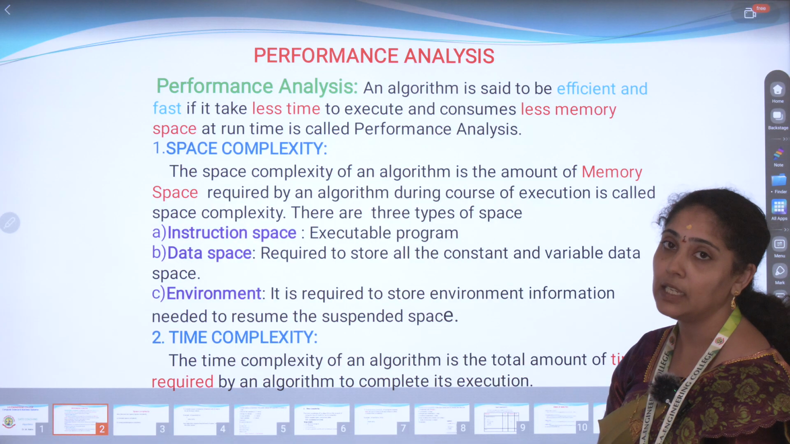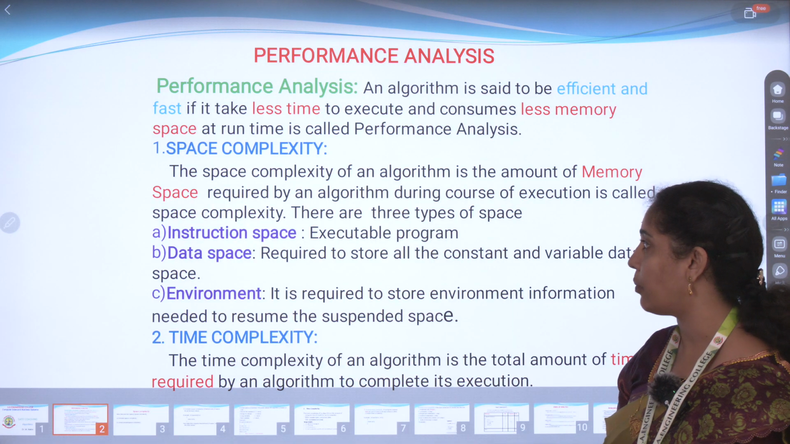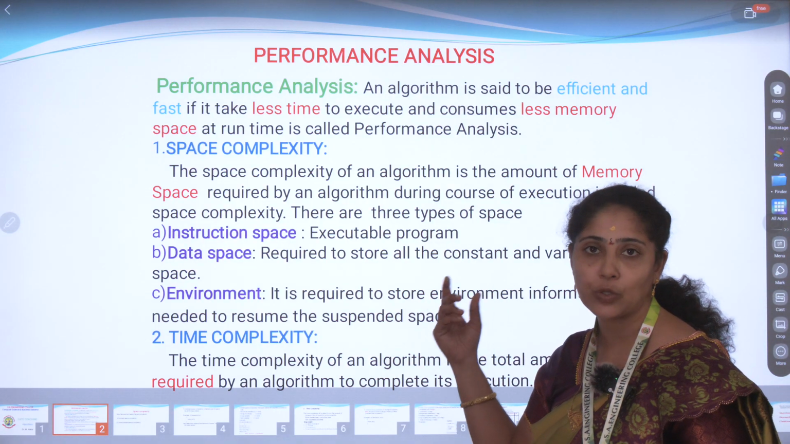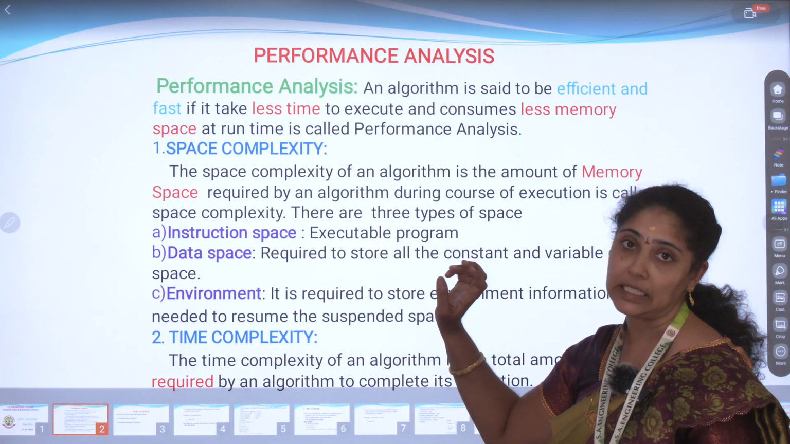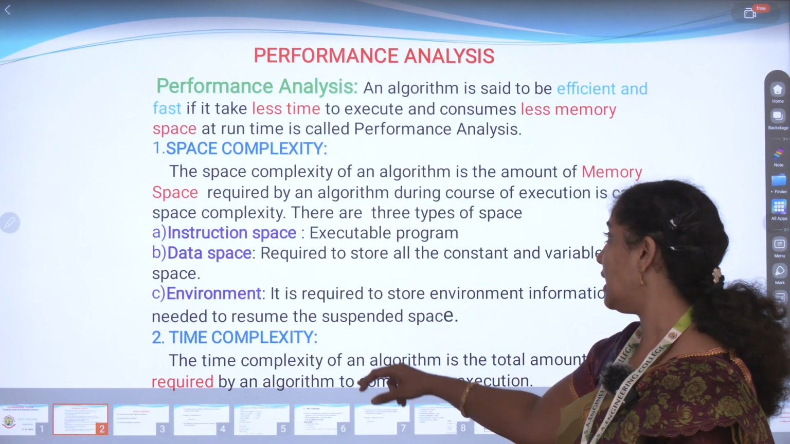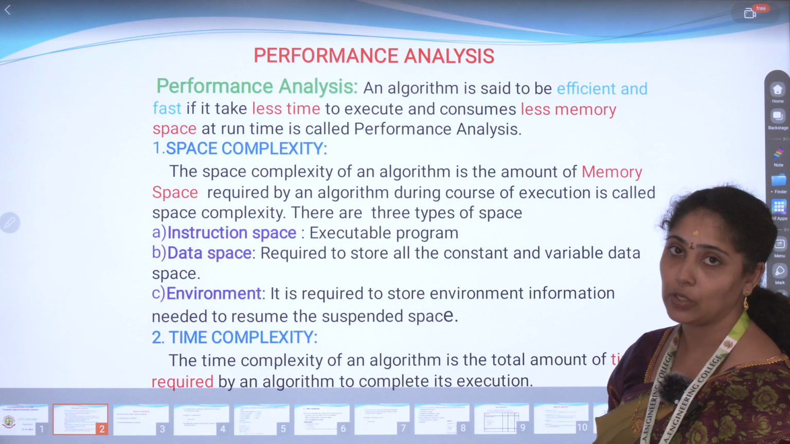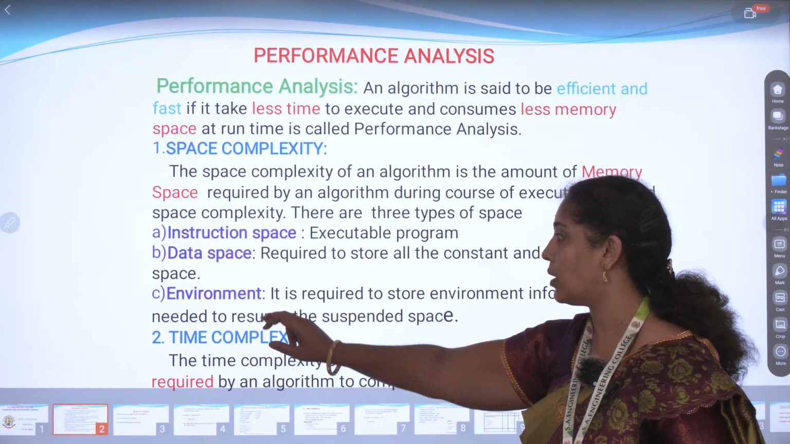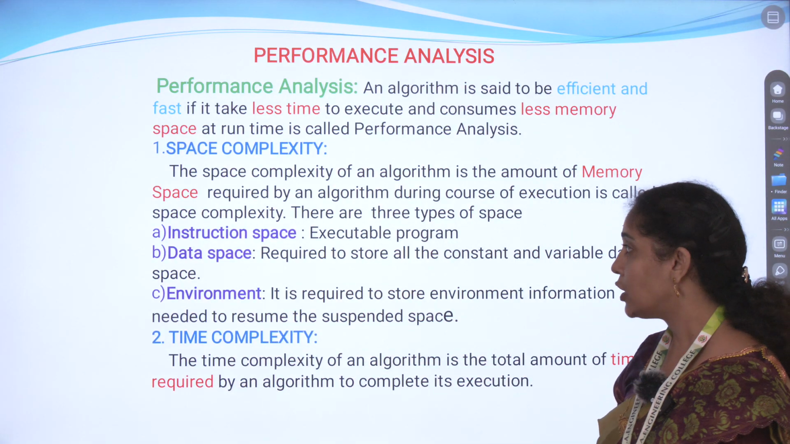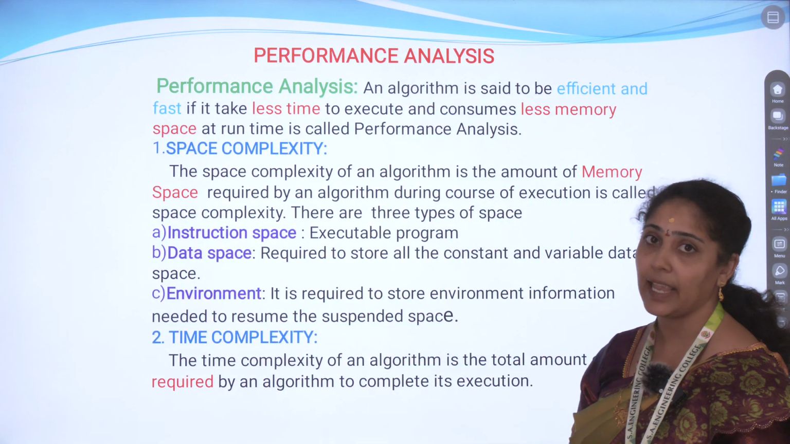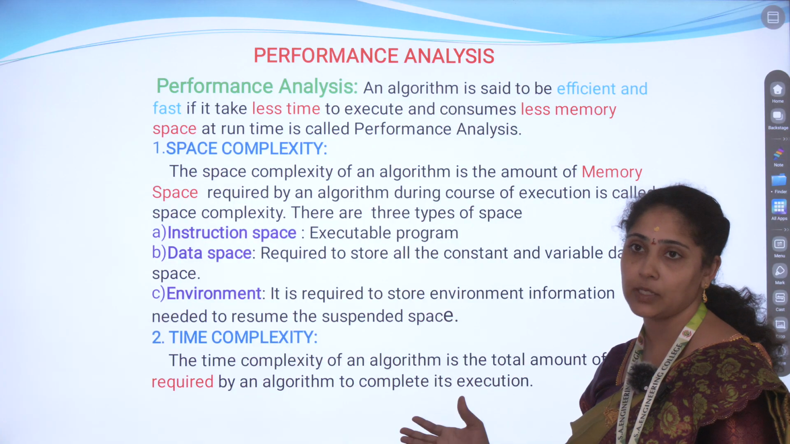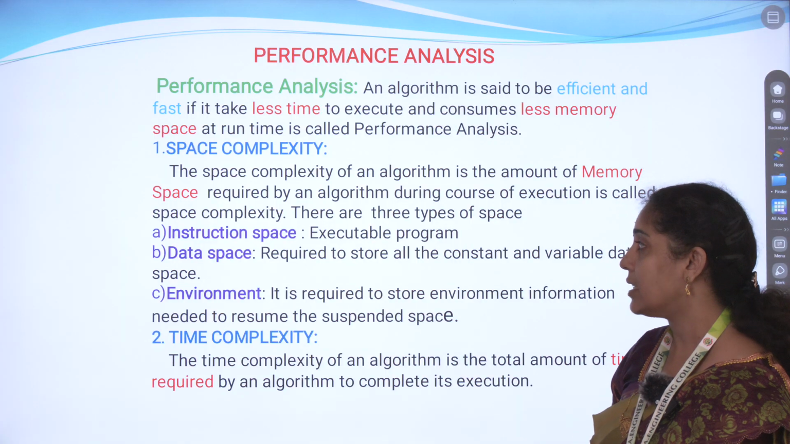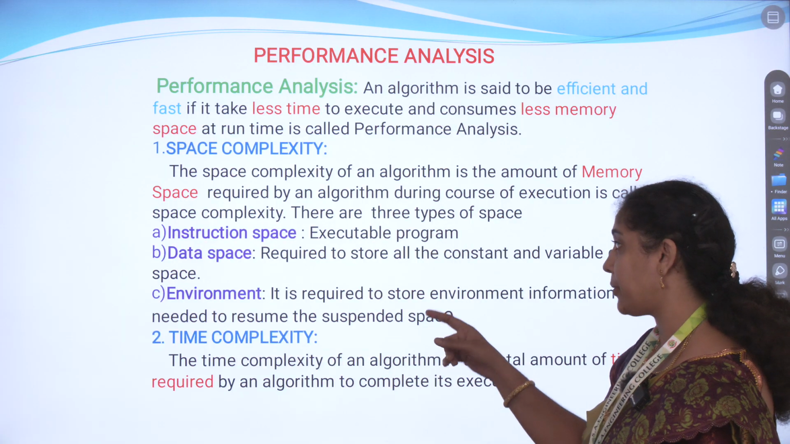What is space? The memory space is what we mean in space complexity: how much space the algorithm occupies to execute and produce the result. Here we have three types of spaces used by the algorithm: the instruction space, the data space, and the environment space. Instruction space is the executable program. For a program to execute, how much space is required is called the instruction space.